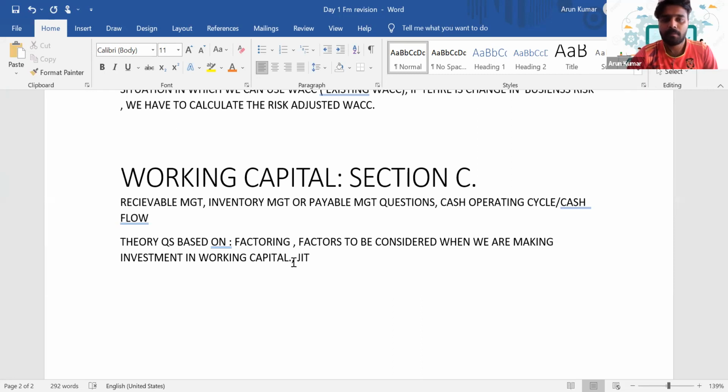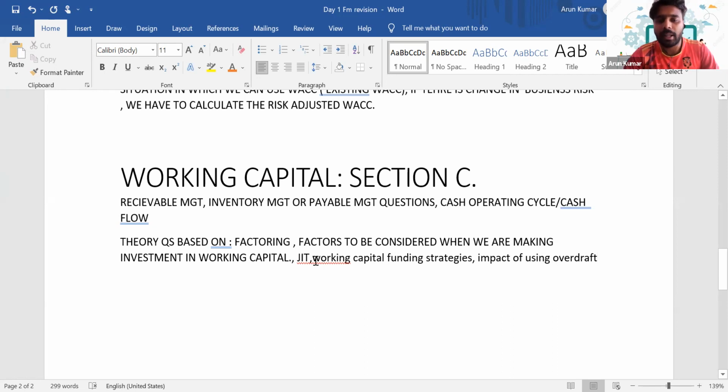Or they can ask you questions with regard to working capital funding strategies, then the impact of using overdraft. We know that we used to take overdraft for funding the working capital, right? So what is the impact of taking too much overdraft? These are the different areas that they can test in the theory part.